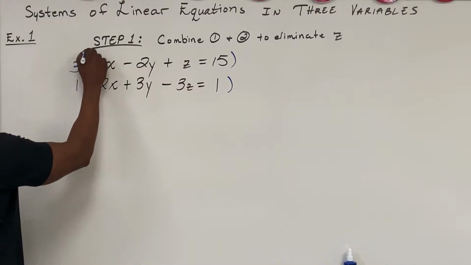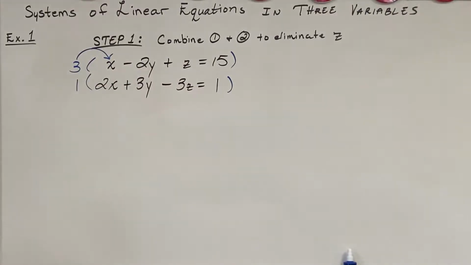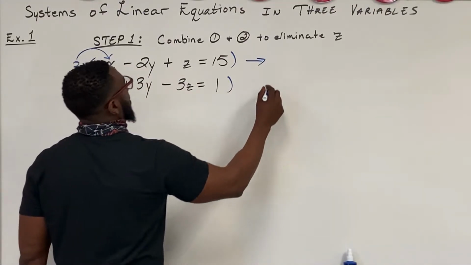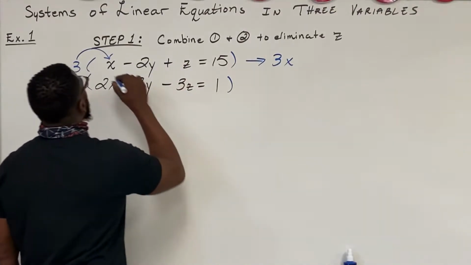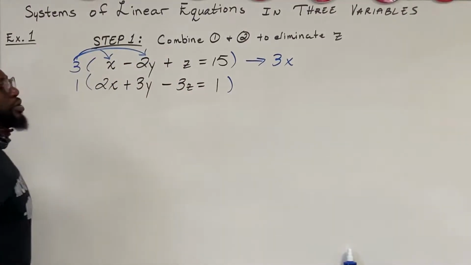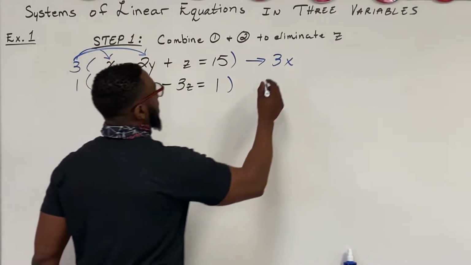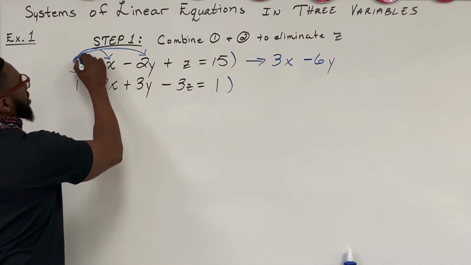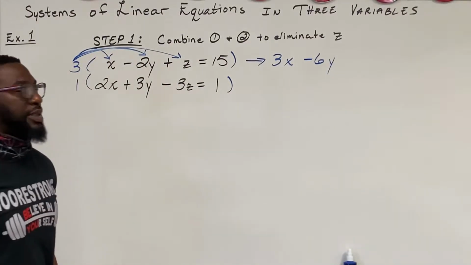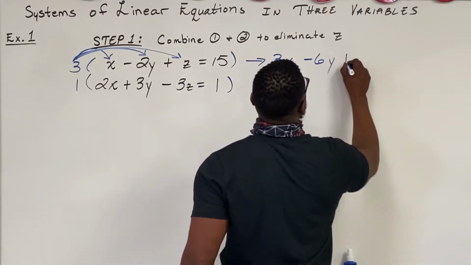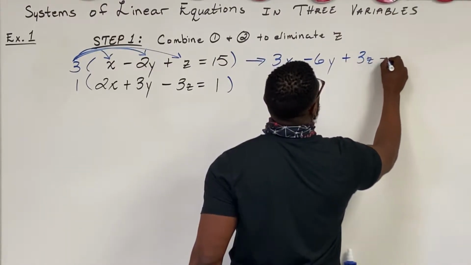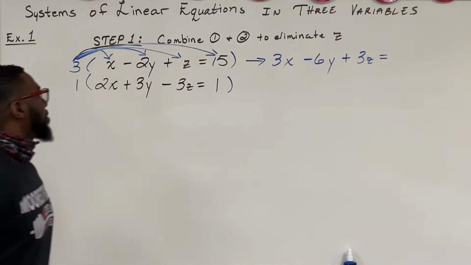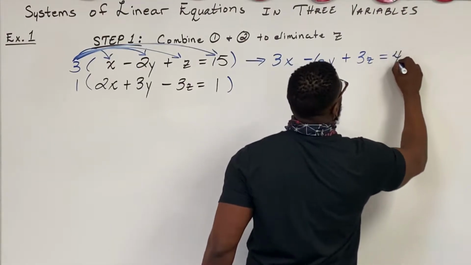Now we distribute. 3 times x is 3x. 3 times negative 2y, negative 6y. 3 times z, 3z. 3 times 15, 45.